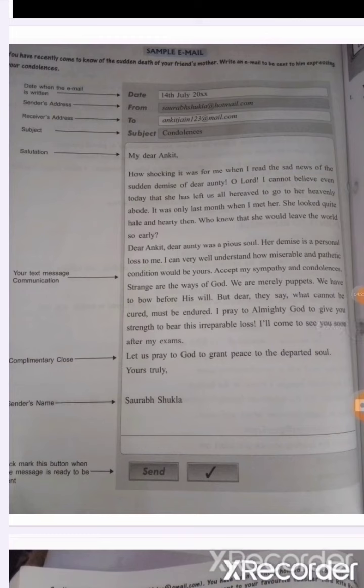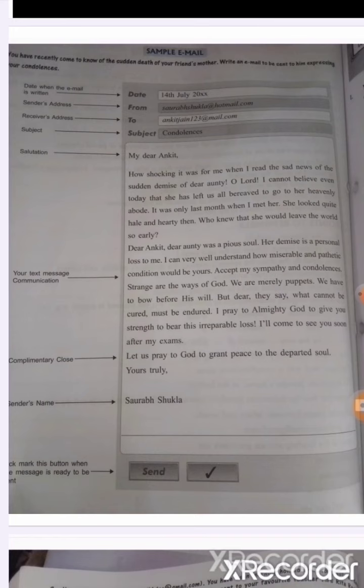But first of all, we have to see one example also. See here, one is given. You have recently come to know of the sudden death of your friend's mother. Write an email to be sent to him expressing your condolence. It means your friend's mother has died, and you have to show your condolence.